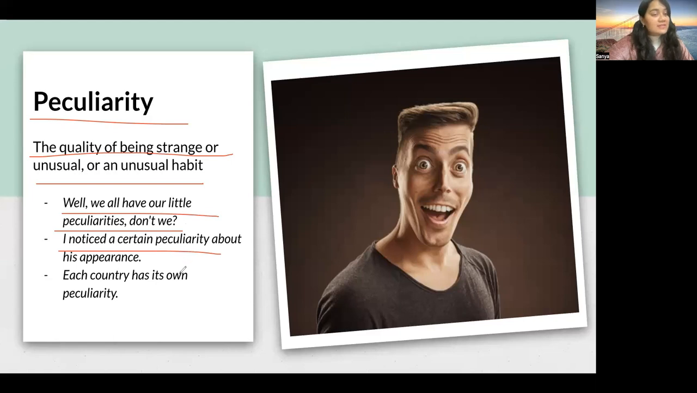I noticed a certain peculiarity about his appearance. That means I noticed that there was something unusual about his appearance, just like this guy here. There were a lot of things unusual about his appearance. His hair seemed so straight. I don't know, his chin is so deeply sunken. His nose is so small. His eyes are so big, and he looks so funny. So that's a peculiar appearance, right?